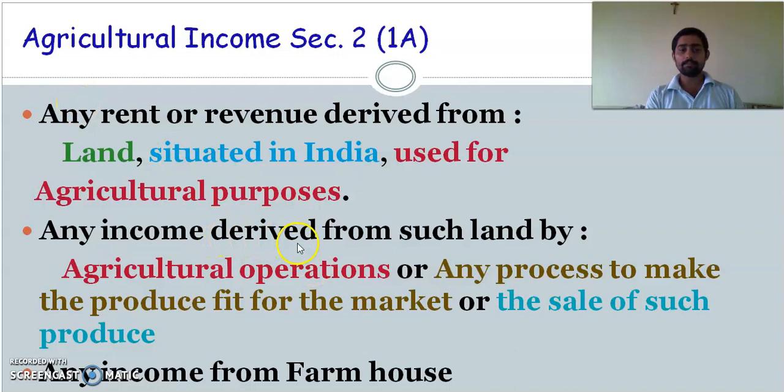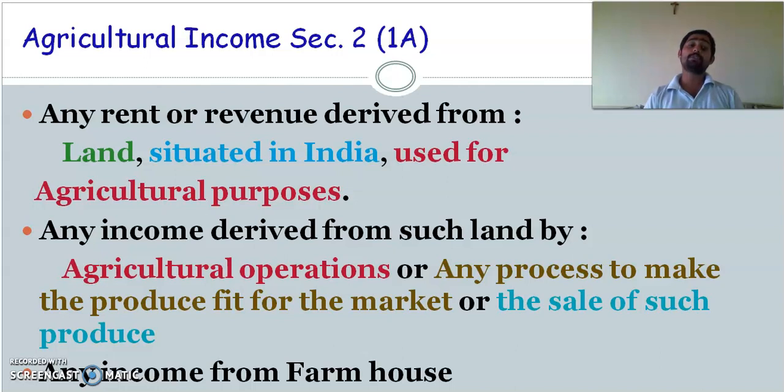So it is an income derived from a land which is situated in India, used for agriculture purposes, and the income you are getting is from agriculture operation, maybe by tilling, maybe by using the land, maybe by cutting, by using the soil. Through these ways you are getting the income, and then it will come under agriculture income.